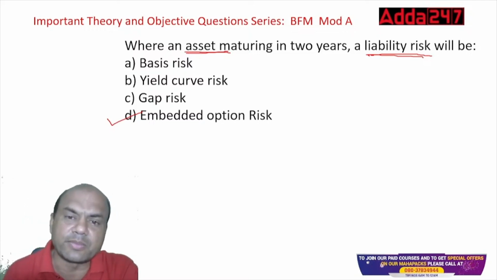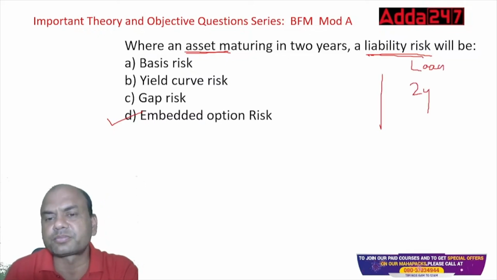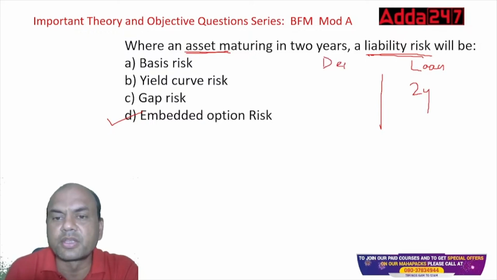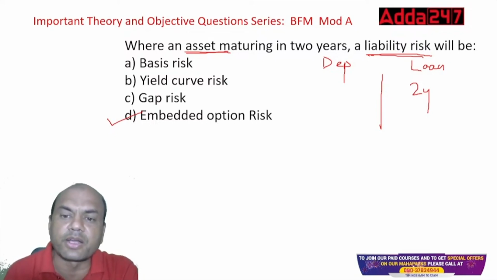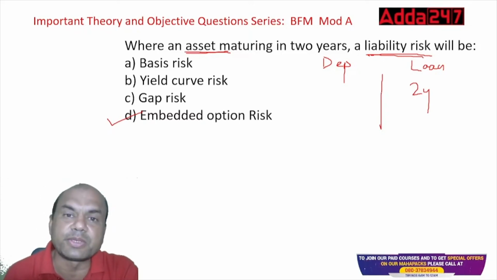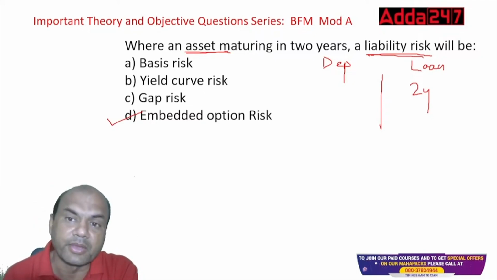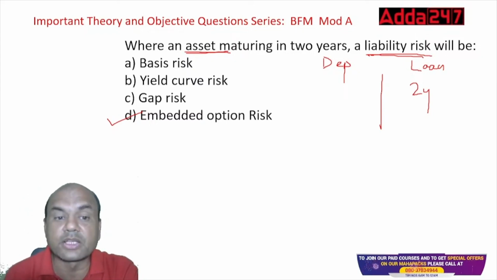See here, if this asset is maturing in 2 years, means there is a loan. If this loan is maturing in 2 years, I have to fund this loan by this 2 years. So I have to see to it that I have sufficient deposits for this loan. But if these deposits get matured, FD gets matured, there's a withdrawal, then will I get the FD of the same amount afterwards? Will I get the FD of the same amount at the same rate? That is known as embedded option risk.